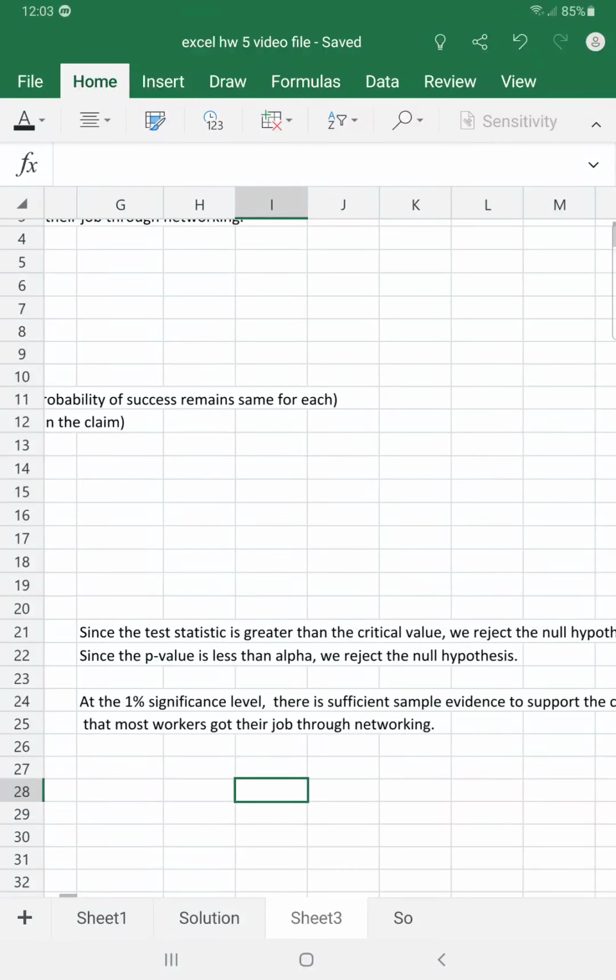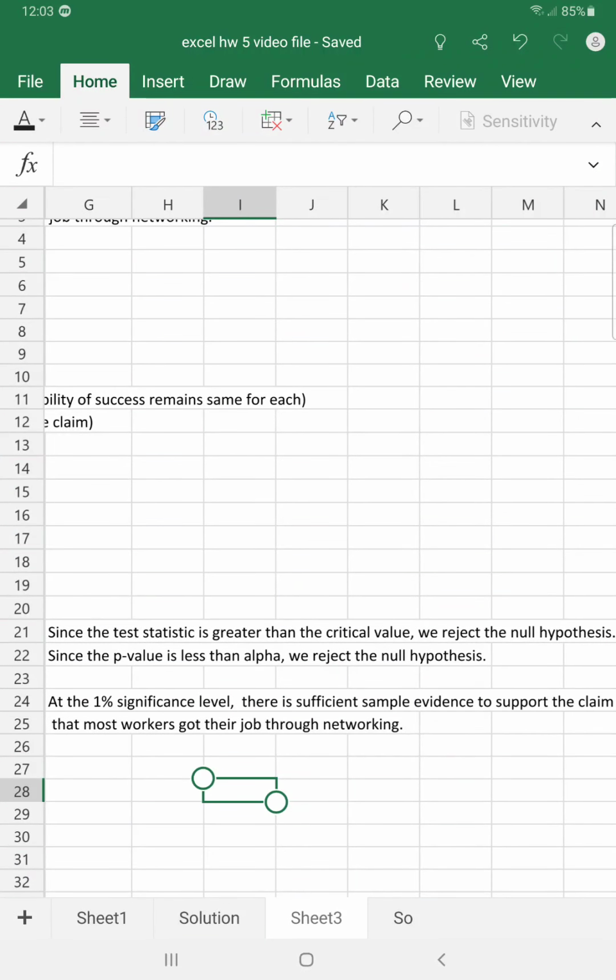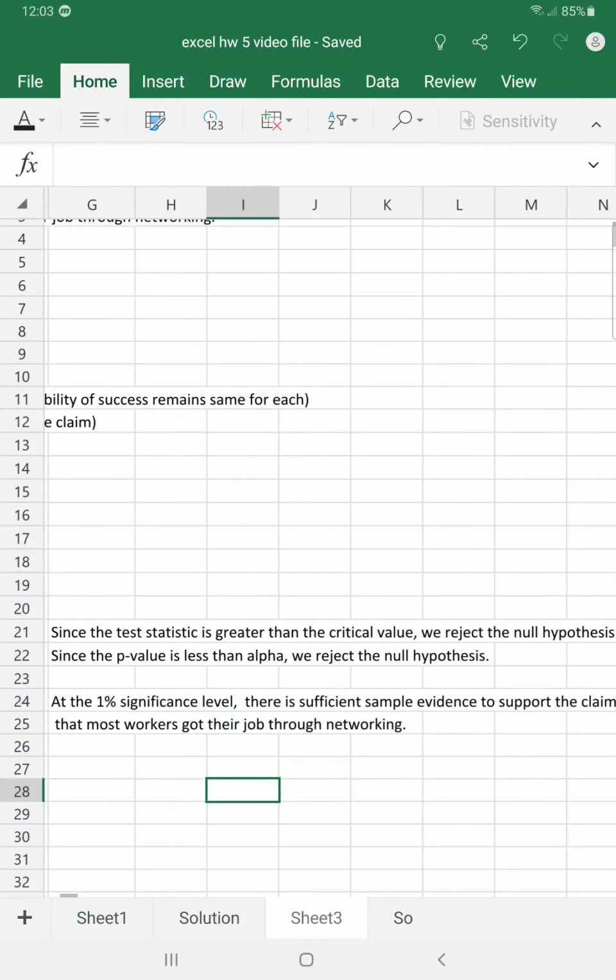And once we have that, then we can make the interpretation of this. At the 1% significance level, there is sufficient sample evidence to support the claim that most workers get their job through networking.